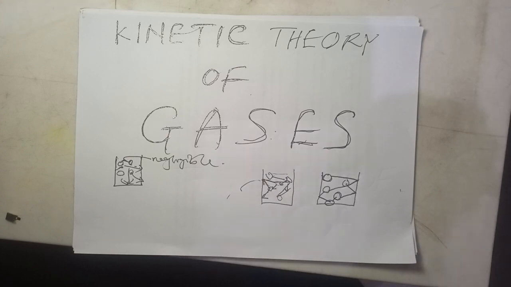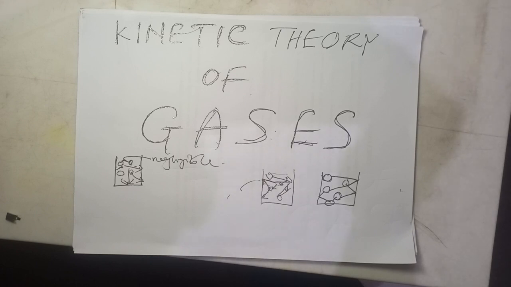You can see from what I've shared with you, it does not demand cramming. Just understand what kinetic theory is, the kinetic theory of matter. This theory was assumed by a group of scientists, and they came up with this. So any gas that obeys this kinetic theory of gases is an ideal gas.